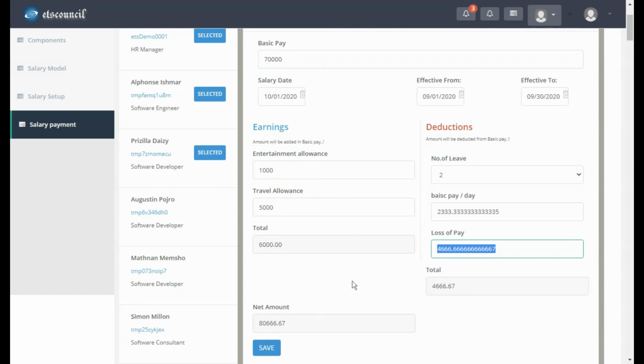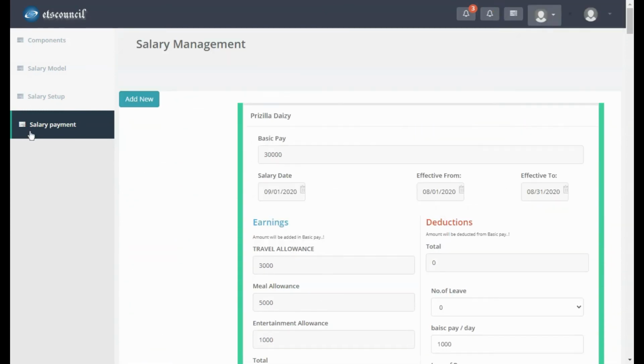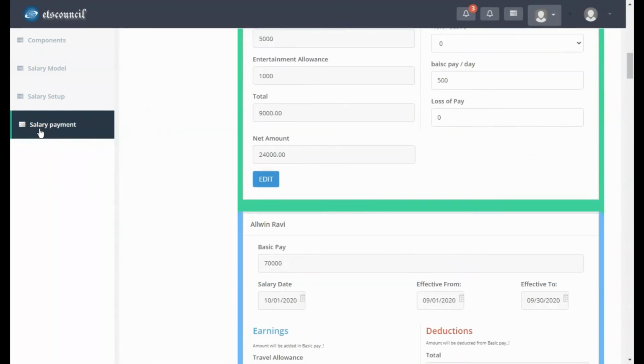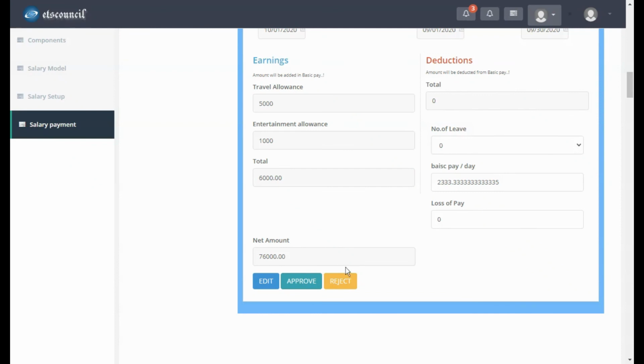Now everything is done. I'm going to save it. Once you've saved it, if I refresh and come to the same page, I can see whether I can approve it or not. Being an HR, I can go and approve it or reject it. Once I approve it, an email will be triggered to the respective employee with a PDF file attached to the email.